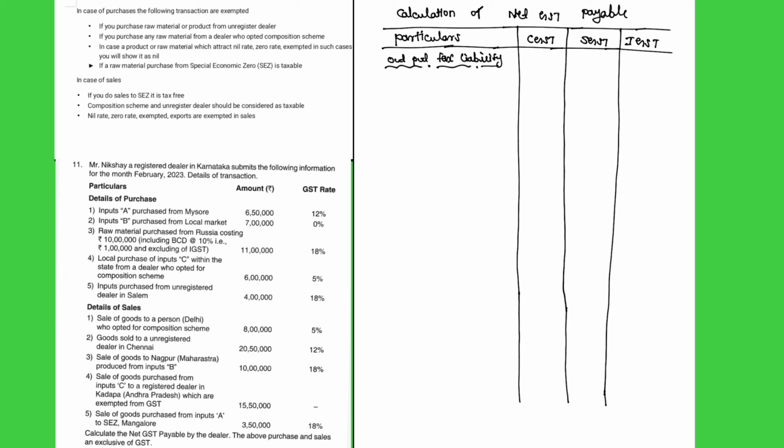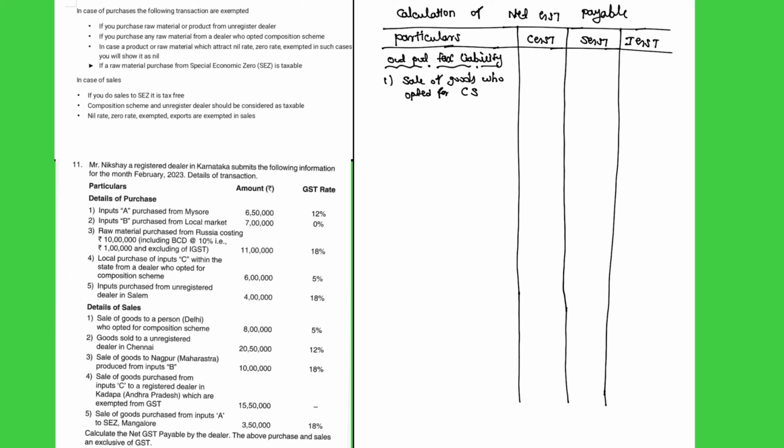Output tax liability we should consider. First transaction in sales: sale of goods to a person who opted for the compensation scheme. How much amount? 8 lakhs is the amount, and the GST rate they have given is 5%.